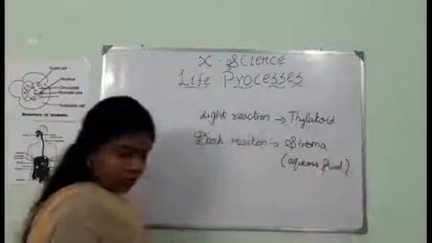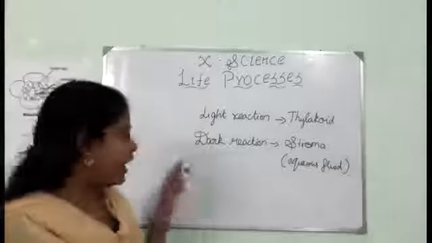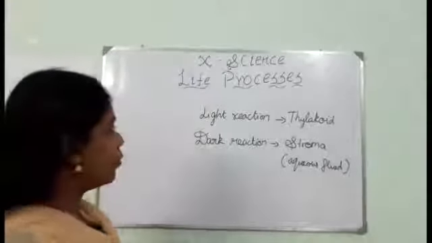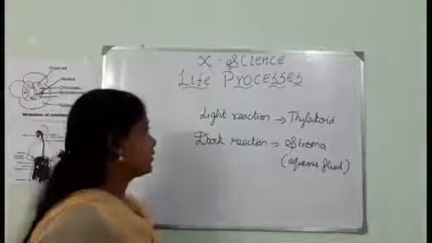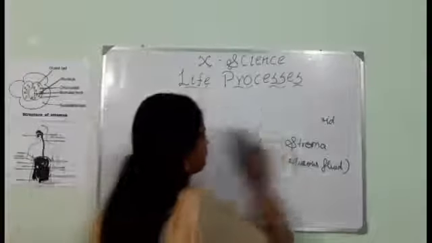Now before going into the process of light reaction and dark reaction, let me explain what the energy carriers are in the light reaction and dark reaction.